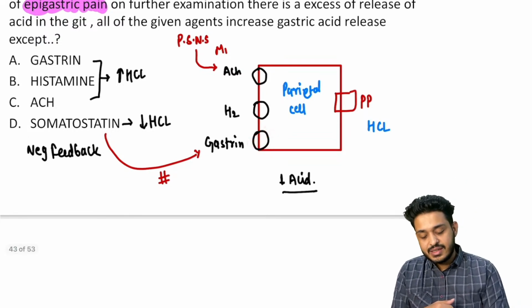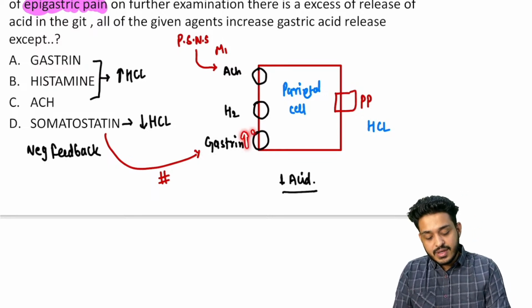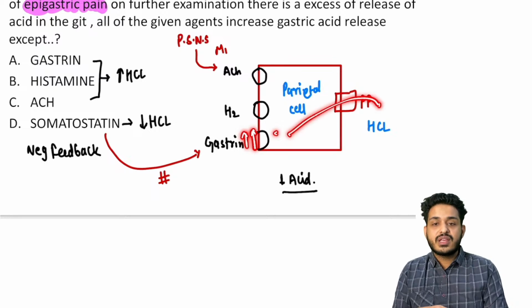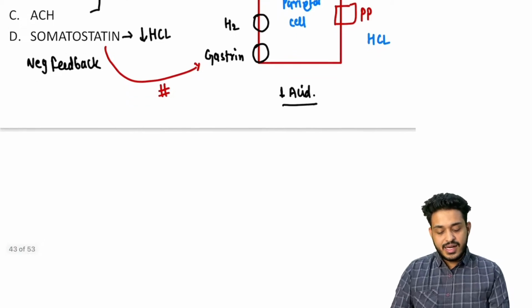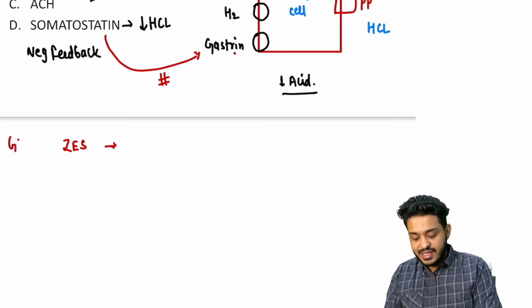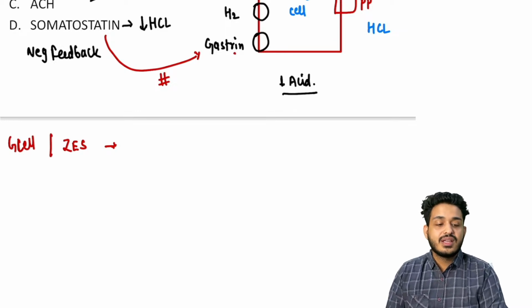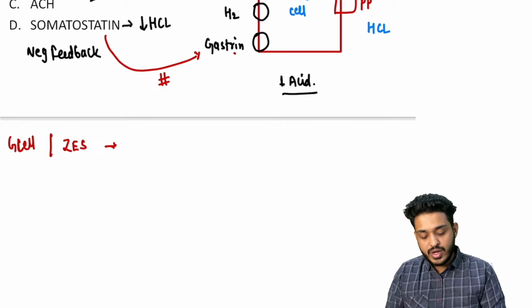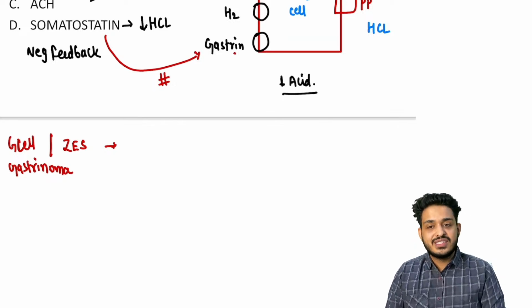And this gastrin is going to get released whenever you are having food in the GIT. This gastrin levels will increase, and this gastrin is responsible for making what? HCl. This gastrin is responsible for making HCl, right? If there is a tumor of this gastrin, what is the thing that we call it? If there is a G cell tumor, we call it G cell tumor, that is known as Zollinger-Ellison syndrome. We call it gastrinoma, G cell gastrinoma. Gastrinoma means tumor, right?